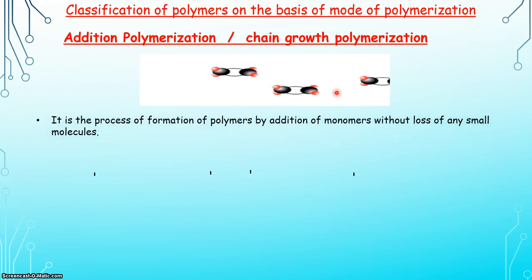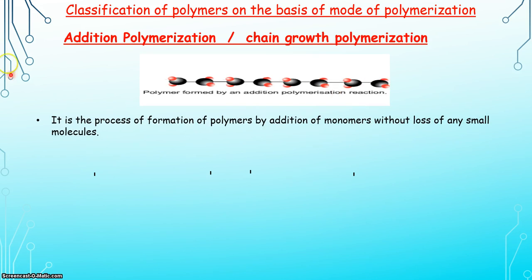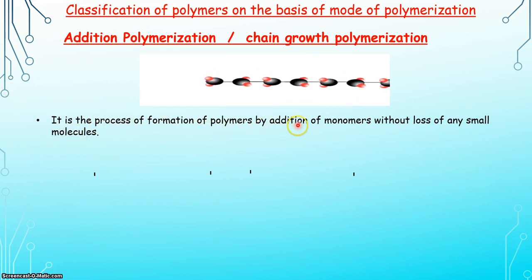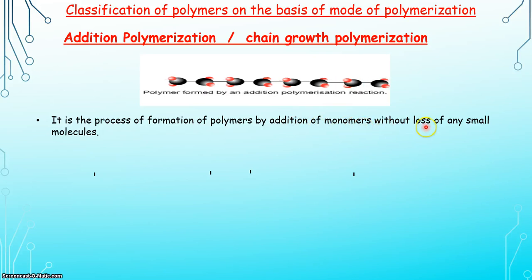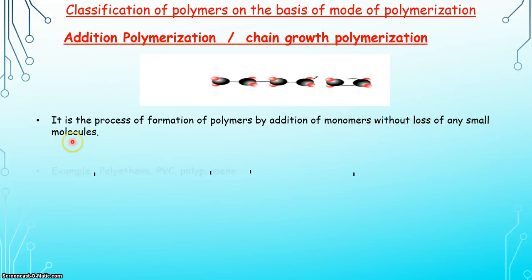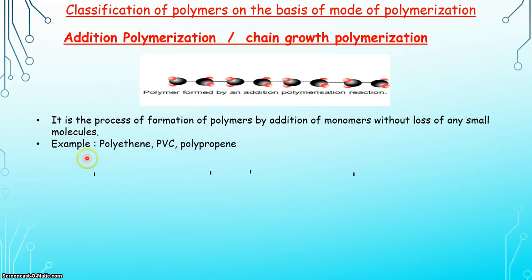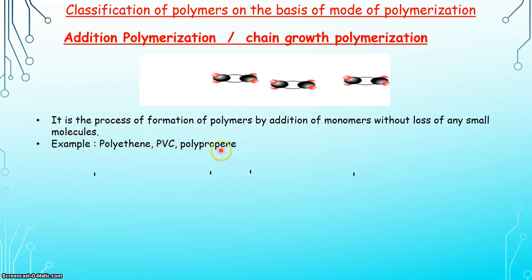So what is addition polymerization? Addition polymerization is the process of formation of polymers by addition of monomers without loss of any small molecules. Examples of addition polymerization are polythene, PVC, polypropylene.